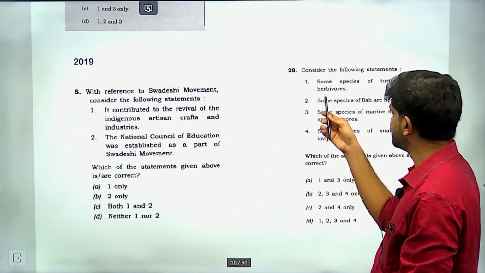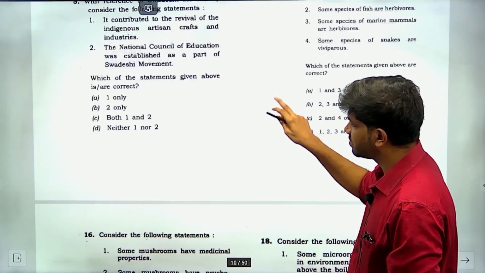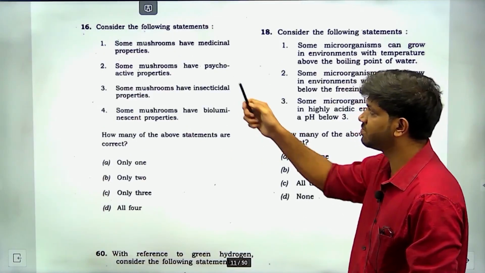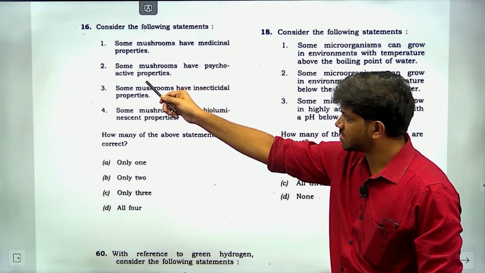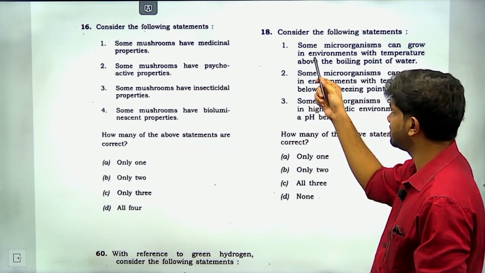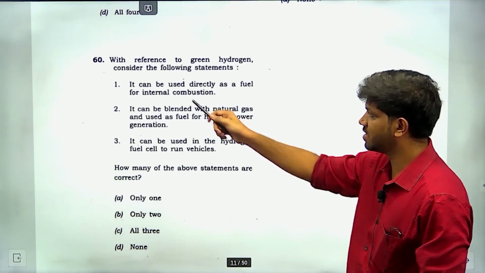Okay, for example, see here, they are asking like this with 'some', and if you see the 2023 question paper also, see, 'some'. Here also, 18th question, 'some'. And here also 'can'. They have started with the 'can'.